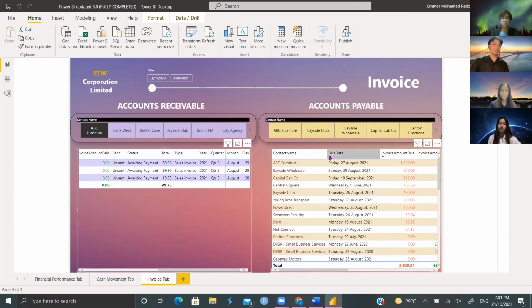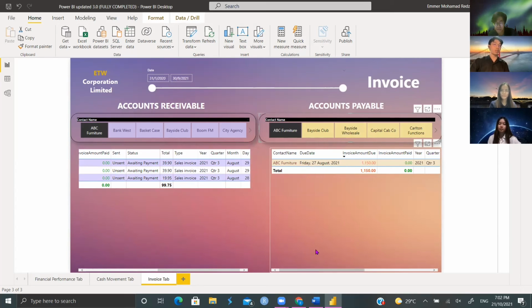And then moving on to the accounts payable, it works the same way. You have the company slicer. You can just click on the company name, and it will show you all the information. Because this is accounts payable, this shows the amount that our company owes to ABC Furniture, for example. You can see this is the amount due, and this is the amount that we've paid so far. And of course, like the table before this, we have some more features over here that coincide with date. And you have the invoice number, the total here as well, and the status. So that's pretty much it with the invoice tab, and we'll be moving back to the presentation to do a short pitch.